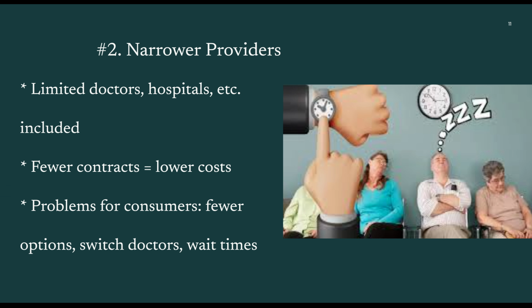Number 2, narrower providers. In order to keep ACA plans affordable, many insurance companies started limiting which doctors, specialists, and hospitals were included in their networks. This was one of the easiest ways for insurers to control costs because contracting with fewer providers usually means there's going to be lower prices for medical services. However, this created several downsides for consumers.